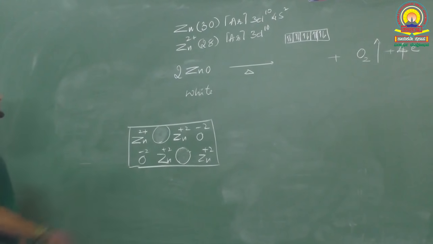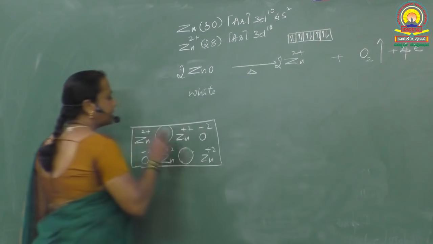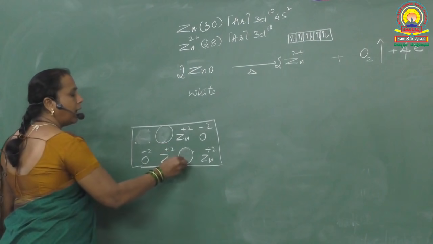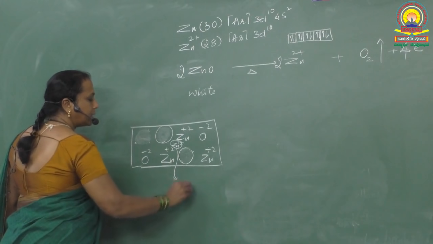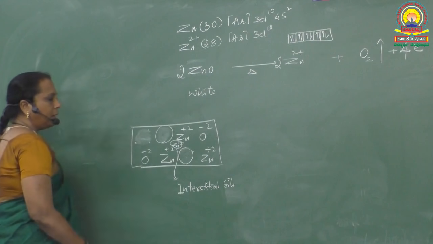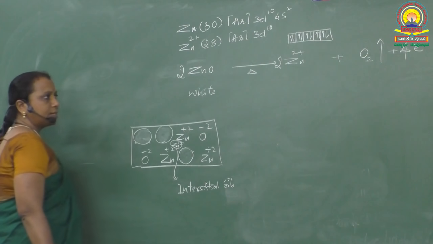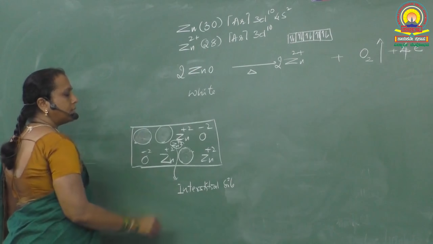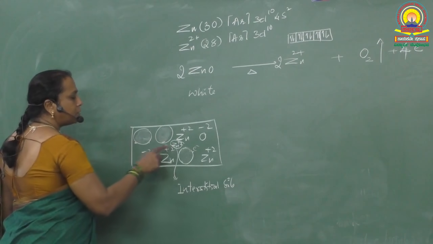As soon as the anion vacancy is created, one of the zinc ions leaves its place, goes near the anion vacancy and occupies the interstitial site. What is this site? Interstitial site. Okay. The cation leaves its lattice site and goes near the interstitial site. Along with this cation, the electrons lost by the oxygen will occupy the nearby places like this. Because of the presence of these free electrons,